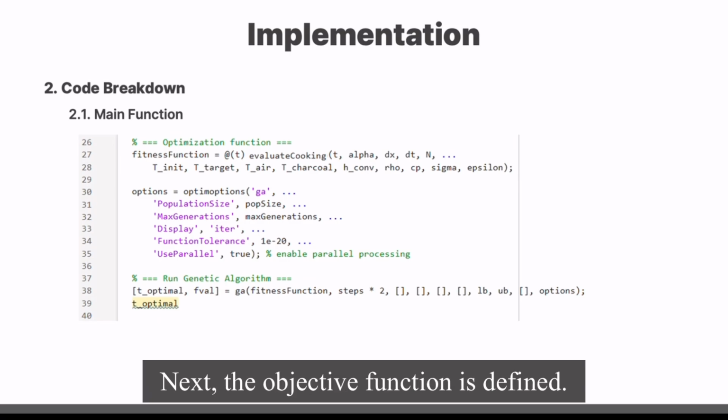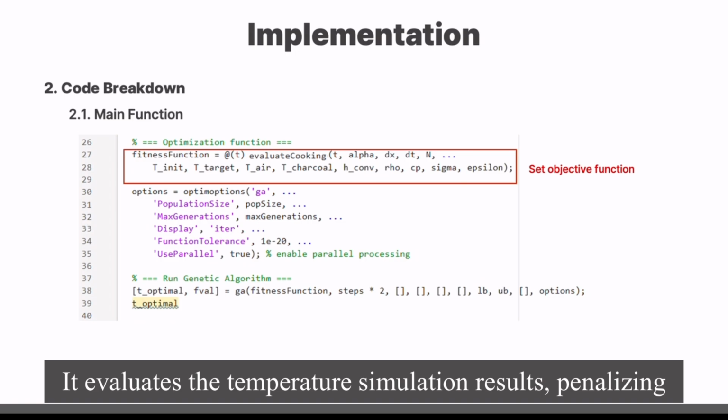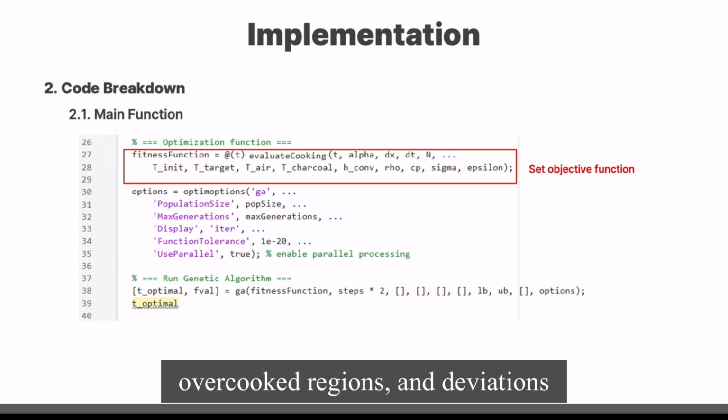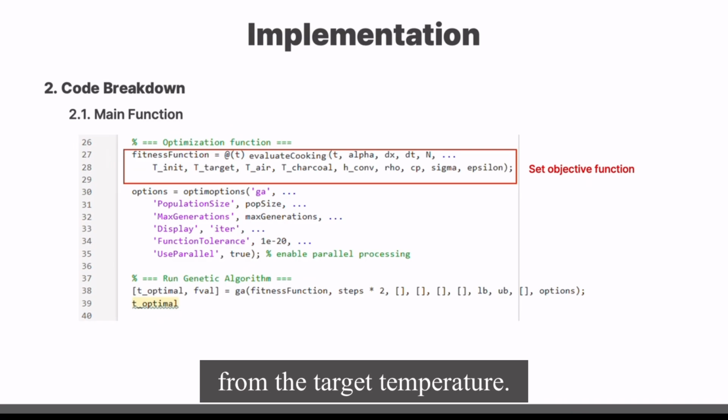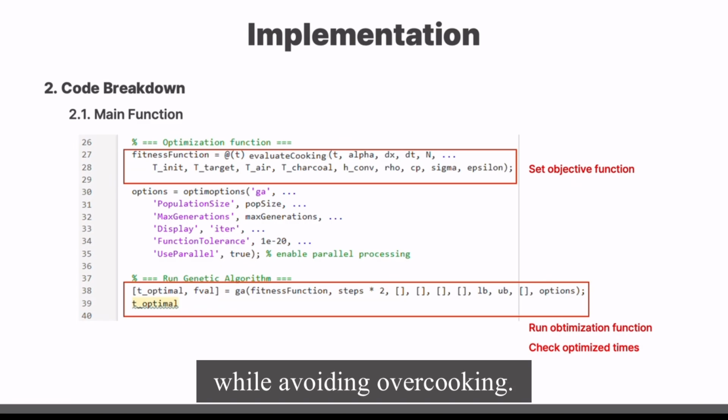Next, the objective function is defined. It evaluates the temperature simulation results, penalizing overcooked regions and deviations from the target temperature. This ensures that the algorithm prioritizes uniform doneness while avoiding overcooking.